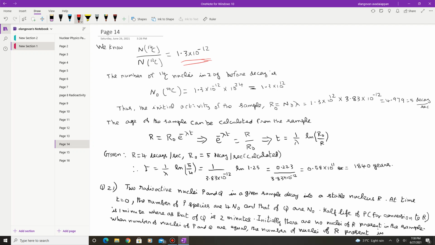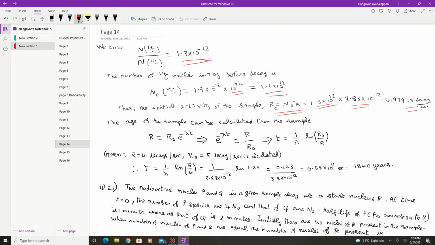So using this one, the number of carbon-14 is equal to 1.3 × 10^-12 × 10^24, that we have already previously calculated. Once you substitute, this value is 1.2 × 10^12. Now the initial activity of the sample, activity is equal to lambda times N_R. So you know the value of N_R, you have just calculated, and you know the decay constant. Once you substitute, this is 5 decays per second.